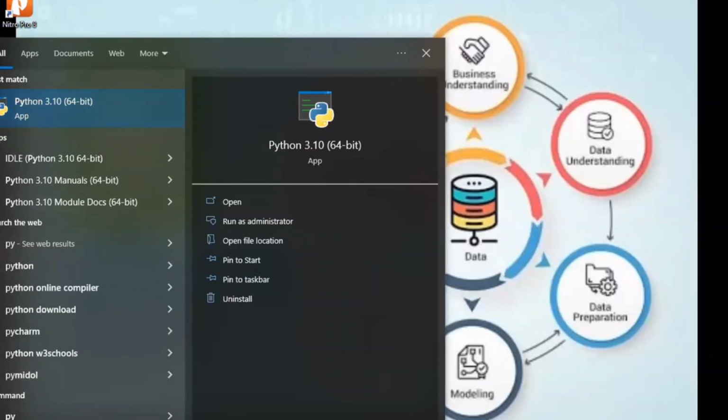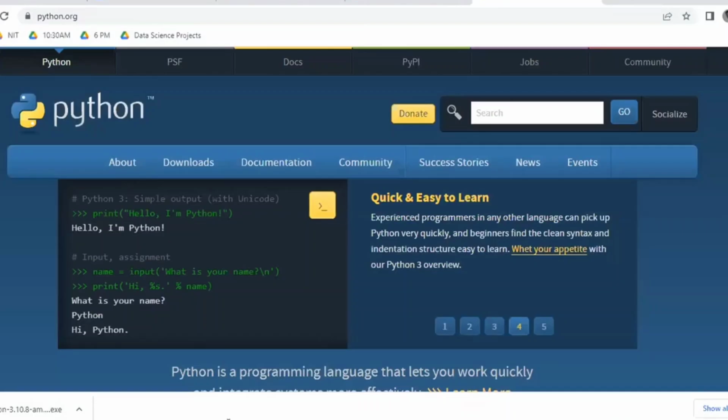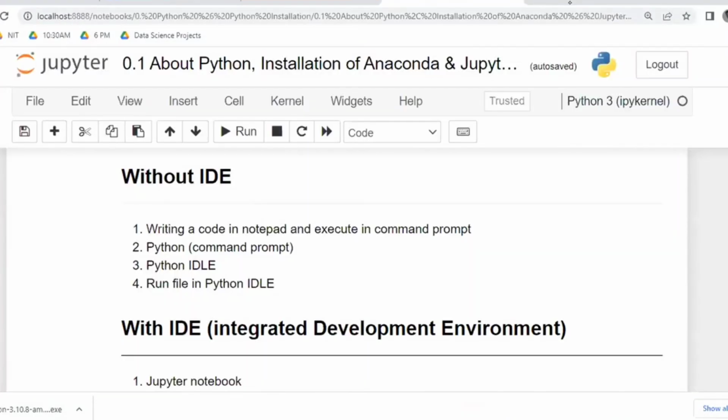You can check in the search button with respect to Python like this. Even if you are using Linux or Mac OS, the process is the same. Next, finish. Okay. Installation takes just 5 minutes, maximum 5 minutes, not even 10 minutes. Right? Now, once installation is completed, I'm going to show you without an IDE.